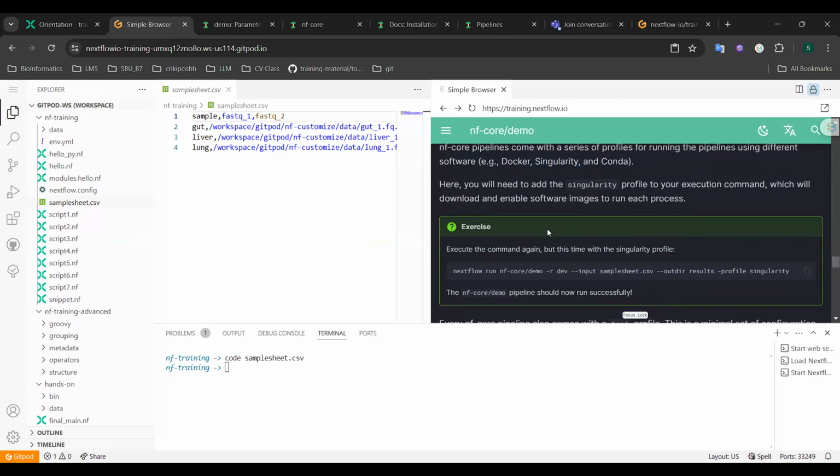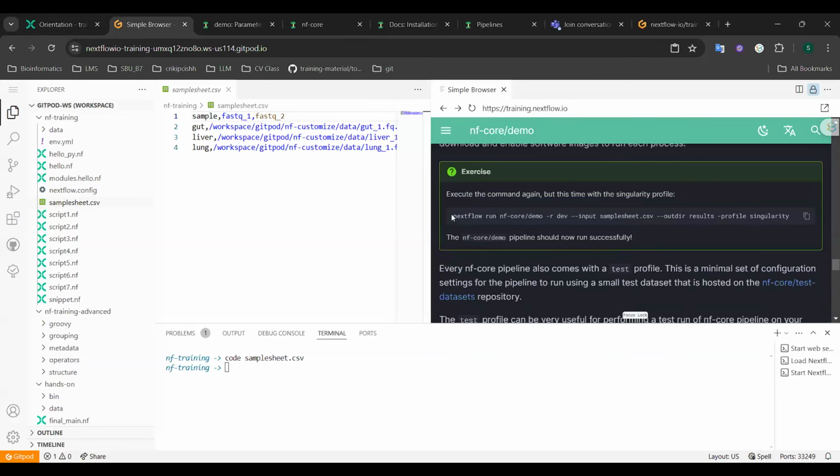In our case, we need to add the singularity profile to our execution command, which will download and enable a software image to run each process. So the command would look like this.